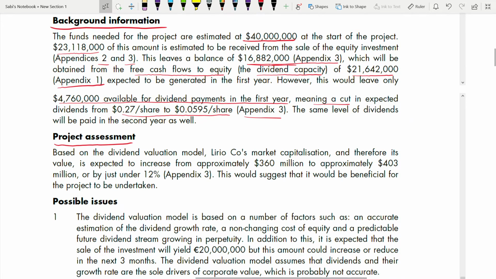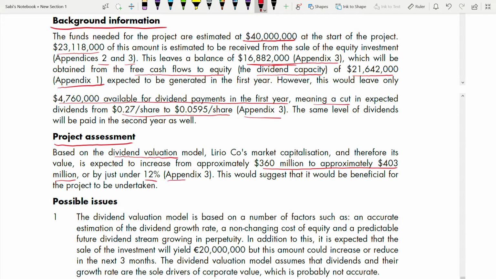Now the project assessment. Based on the dividend valuation model, whenever you use some model, please mention that model. Based on this model, this is the calculation. You don't have to define all the variables and what it includes, but you have to say based on some model. It could be any model. In this case, it is the dividend valuation model. The Lirio's market capitalization, therefore, its value is expected to increase from approximately 360 million to approximately, so it increased from where to where? Show that increment, or just under 12%.